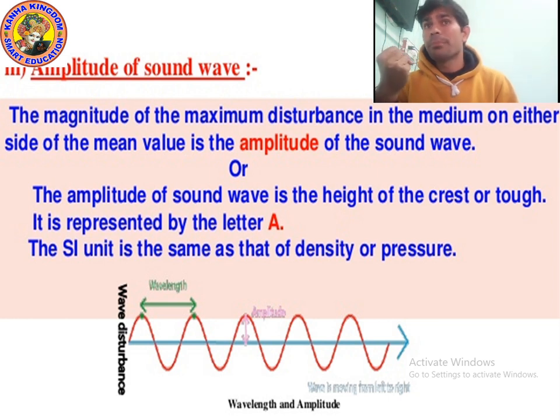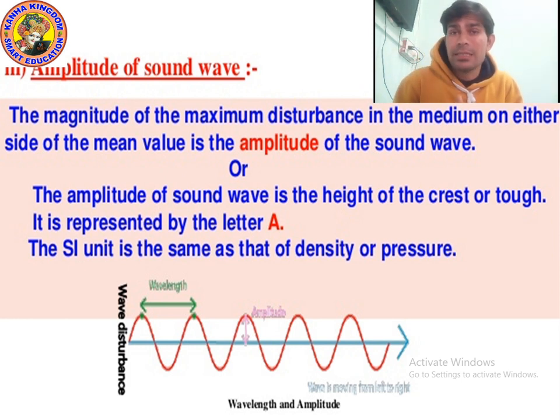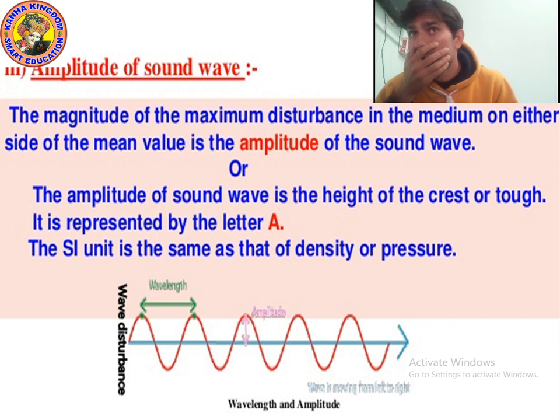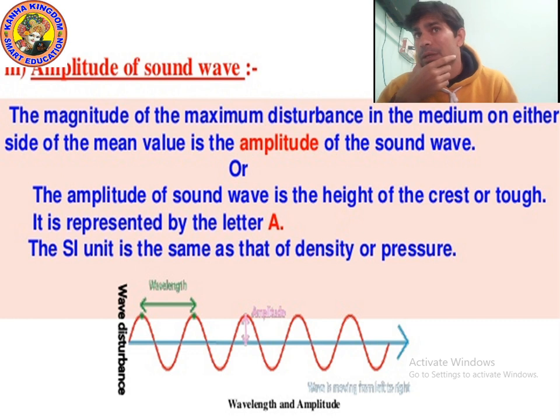The magnitude of maximum disturbance in the medium on either side of the mean value is called the amplitude of the sound wave, or you can say the amplitude of a sound wave is the height of the crest or trough. If we take the height of the crest, it is maximum amplitude, and if we take the height of the trough, it will be minimum amplitude. It is represented by a capital letter A, and its SI unit will be the same as that of density or pressure.